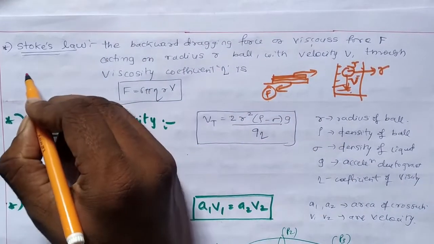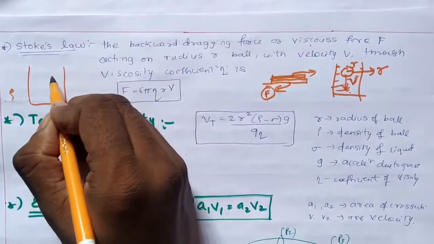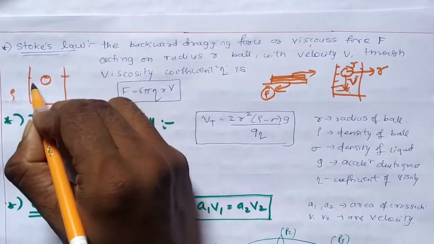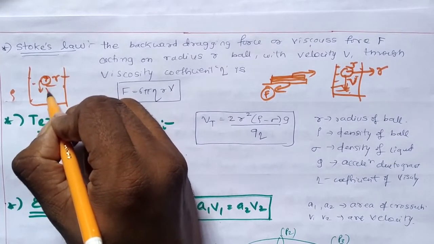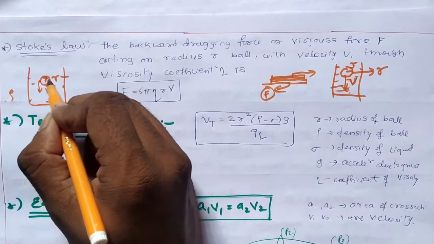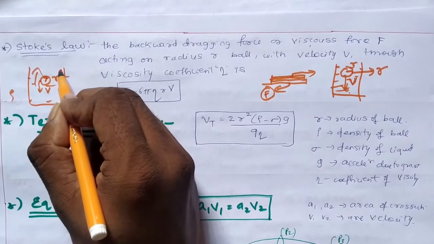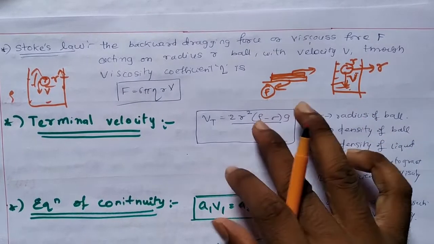Stokes law. See, Stokes law is very simple. You have a tumbler of water whose density is rho. Suppose you are throwing a ball of radius r and it moves with velocity v. Then there exists a dragging force on this ball in the opposite direction by water. Okay, this liquid will apply a force in the opposite direction on the ball.